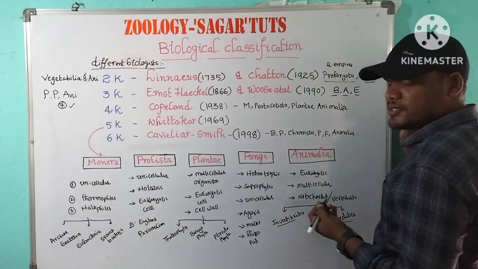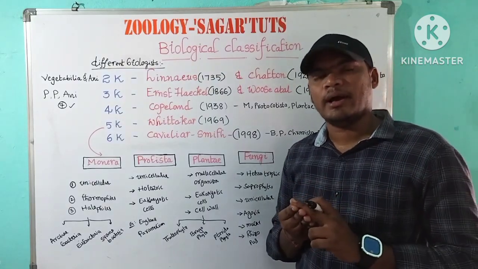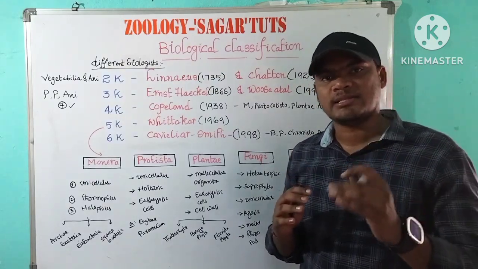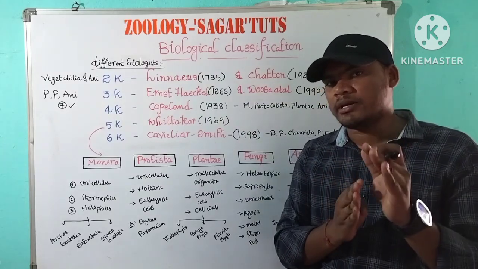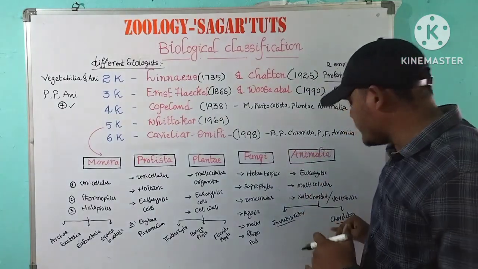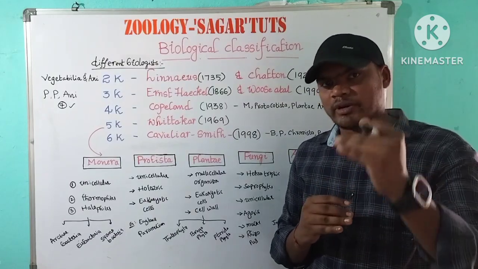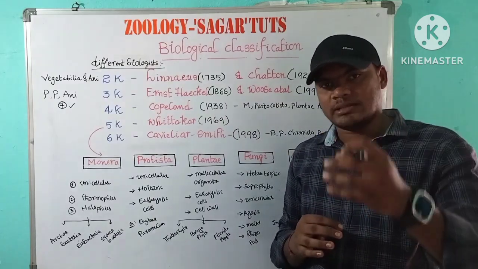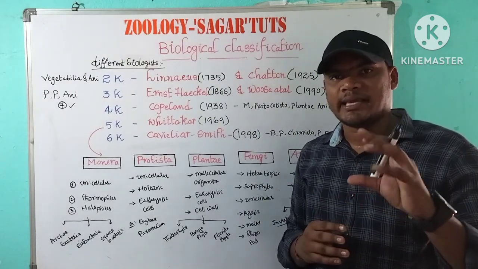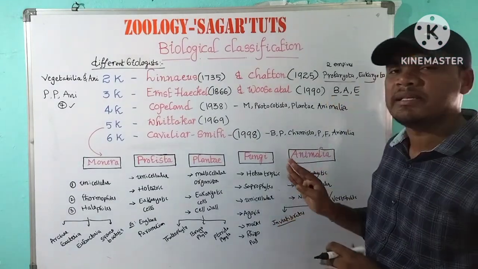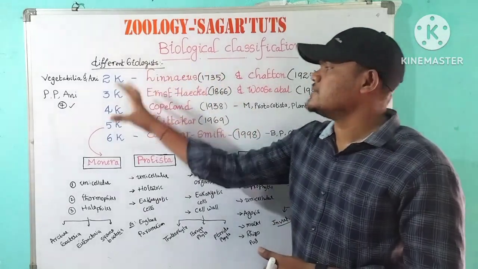The invertebrates, for example: Protozoa, Porifera, Cnidaria, Ctenophora, Platyhelminthes, Nematohelminthes, Annelida, Arthropoda, Mollusca, Echinodermata, and Hemichordata. Coming to chordates: Protochordata, Urochordata, Cephalochordata, and Vertebrata. Vertebrata includes classes like amphibia, fishes, reptiles, aves and mammals. This is the biological classification.